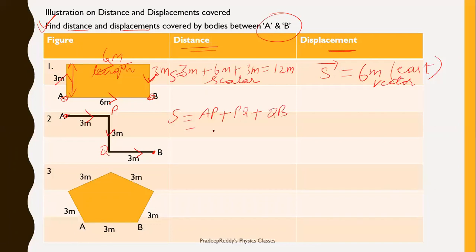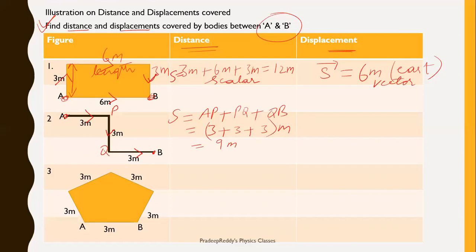Total length will be 3 plus 3 plus 3 meter. This is equal to 9 meter. So the total length traveled is equal to 9 meter.